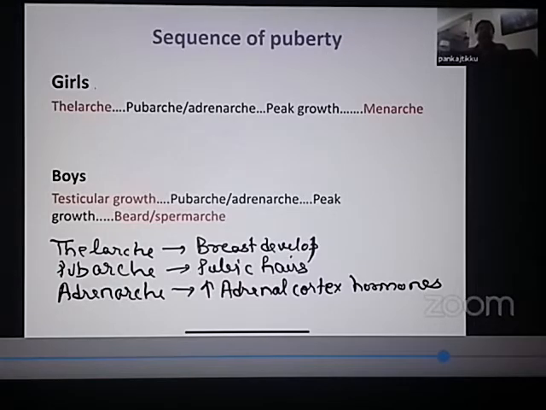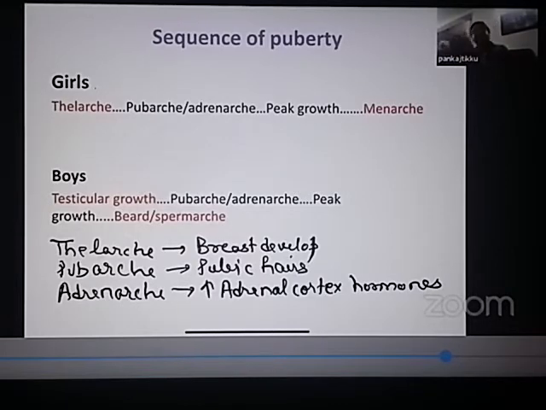Hormones of the adrenal cortex. So please remember, under the effect of the gonadotropin releasing hormone surge, gradually the gonadotropins start increasing, and later on in life the adrenal cortex also starts increasing the hormones. These then are responsible for the development of the secondary sexual characters.